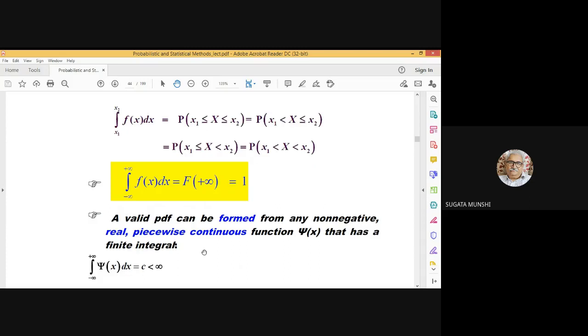You will come across different types of density function: uniform density function, Gaussian density function, Laplacian density function, etc. But is there any relation between small f(x) and delta(x)?